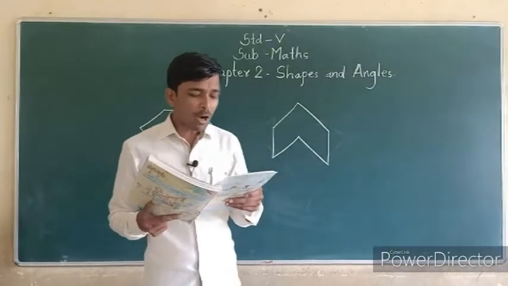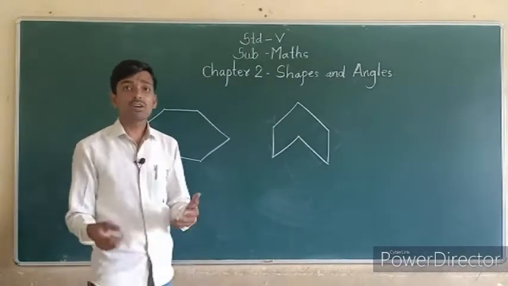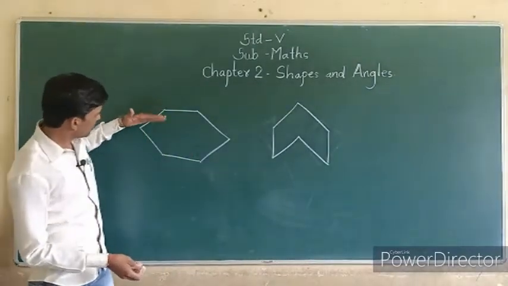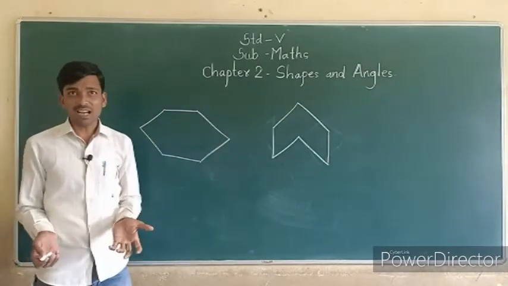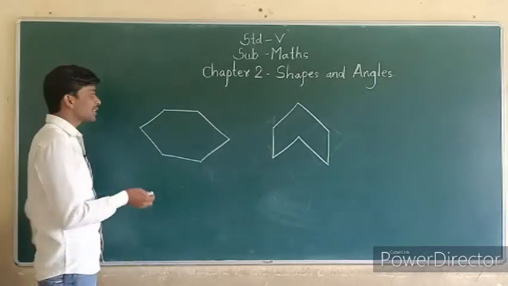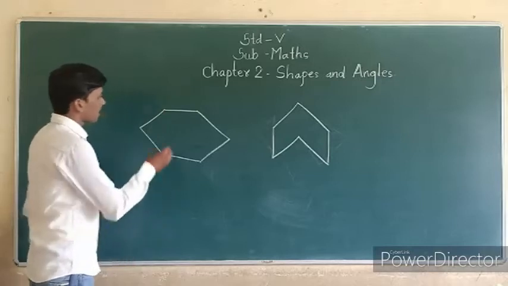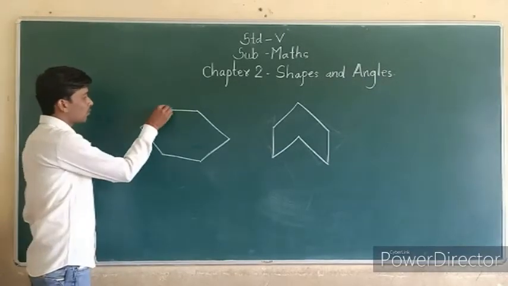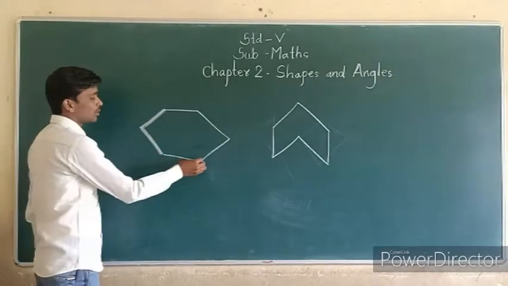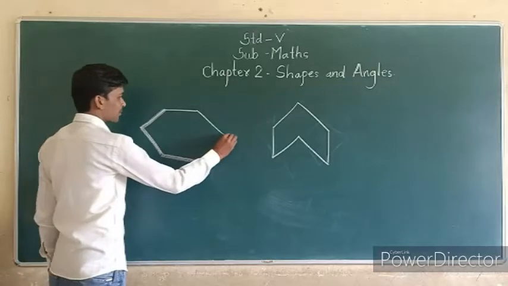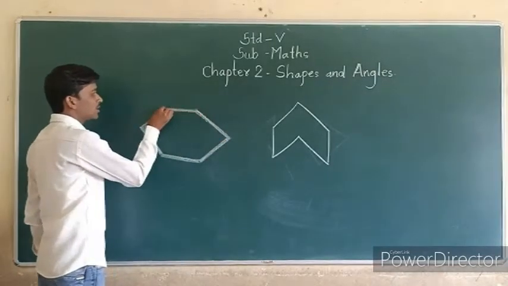Okay. Mohini asks, how many sides are there? See, we can count sides. You know which are called sides. Okay, see, these are 1, 2, 3, 4, 5 and 6. These are called sides. How many sides are there? Once again I will count. See, I will make it dark. This is 1. This is 2. This is 3, 4, 5 and last one 6.